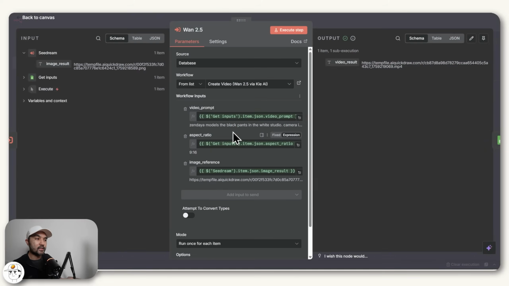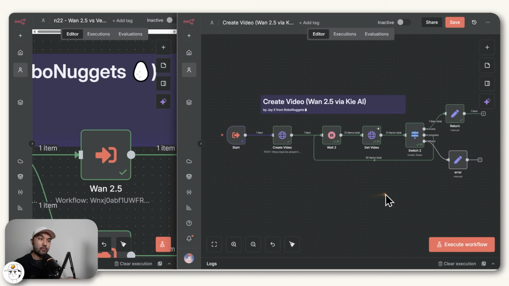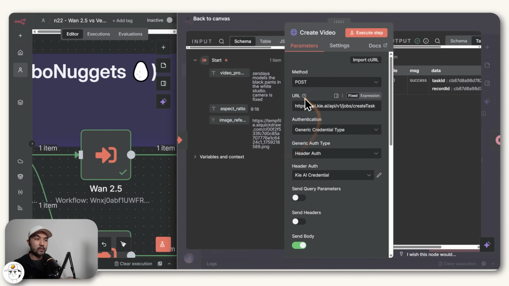And if we open this and again view our sub-workflow, you'll find a sub-workflow for Wan2.5, which basically takes that image and animates it to become a 10-second video. And also you can see that the structure by which we set up this sub-workflow is very similar to what we had in Seedream. So if we open this first HTTP request node, you'll find the pattern to be the same where we are posting a request, we are sending it to key.ai.